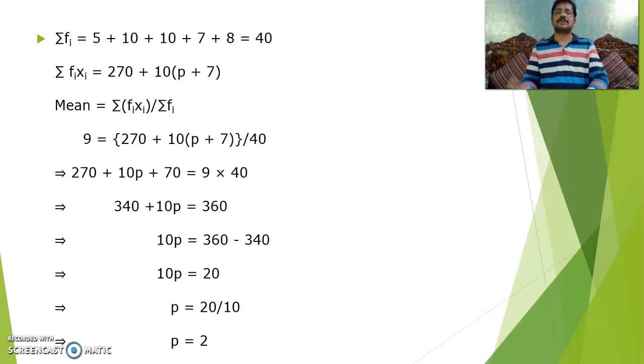Like it's a small application. So we are not finding directly the value of the mean. Here, the mean is given, so you have to find the unknown value, that is p. So p is equal to 2.